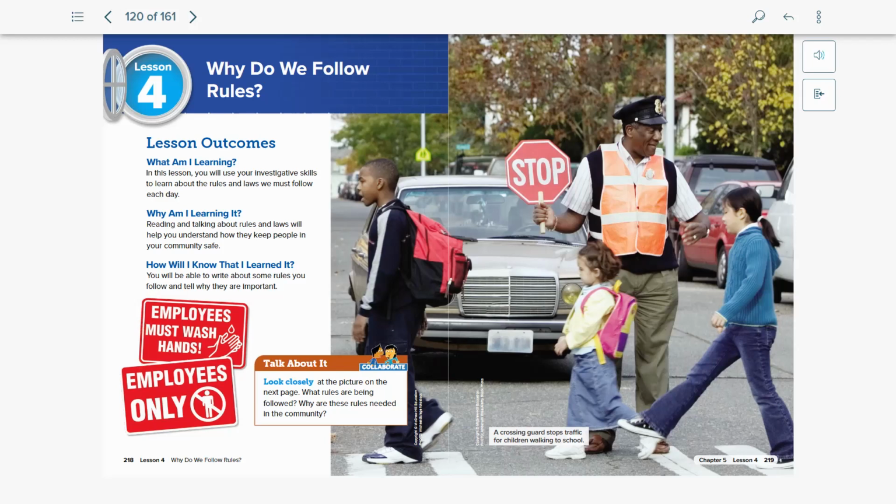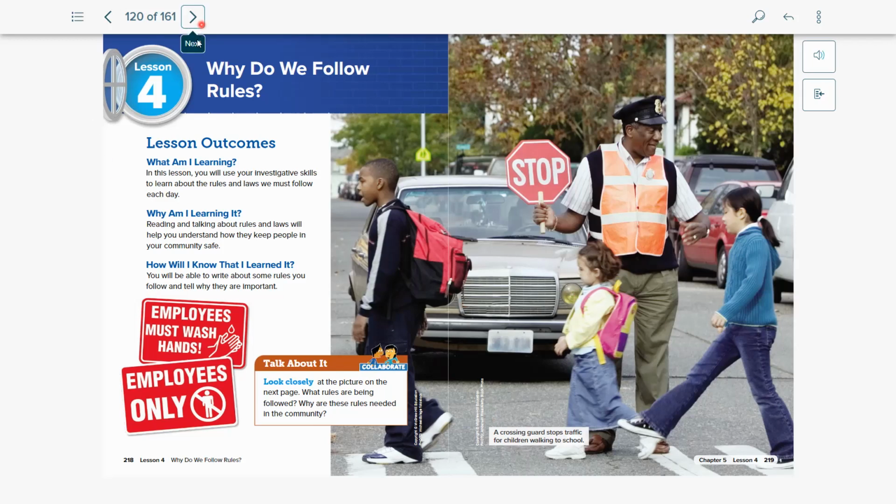So let's go ahead and get started. And what do you think that the crosswalk officer is doing? Why do you think he's holding the sign? Do you think that the students, because you can tell from their backpacks, right? Do you think that they have to listen to the crosswalk officer? And what do you notice is happening with the setting? What's going on in the background? Is the car still moving?